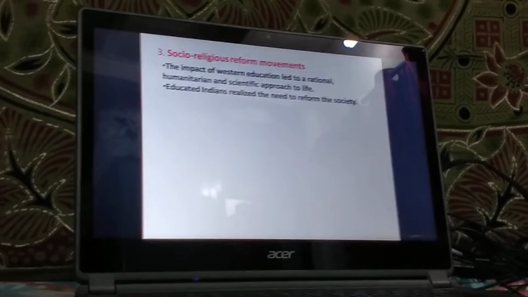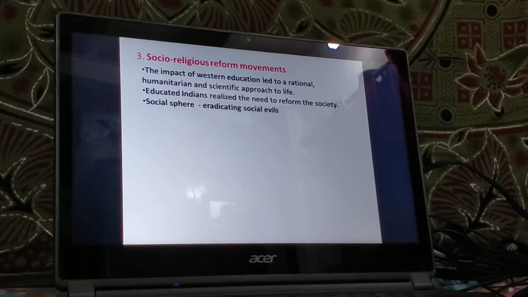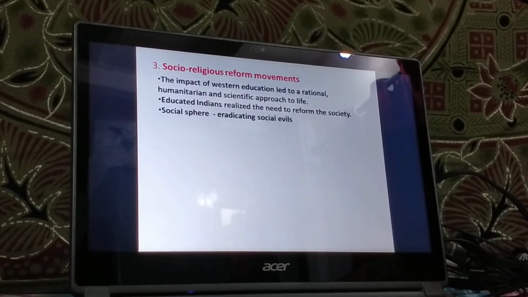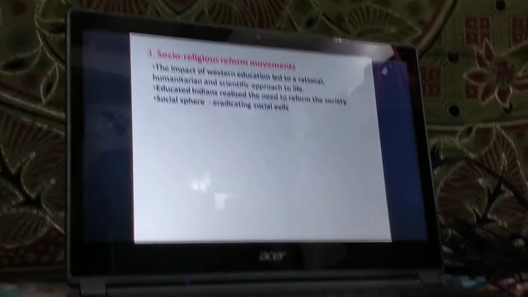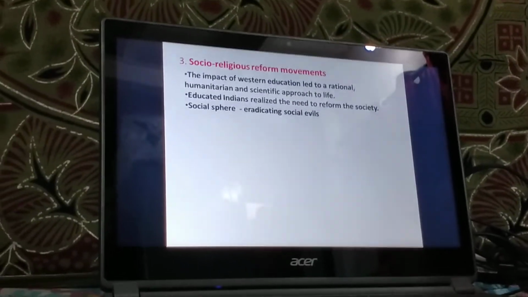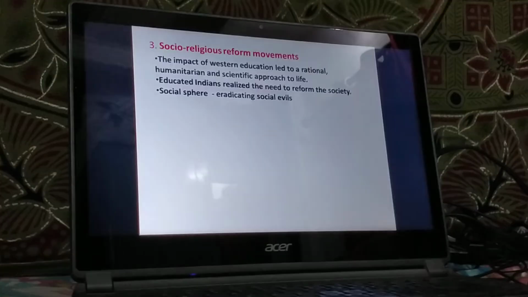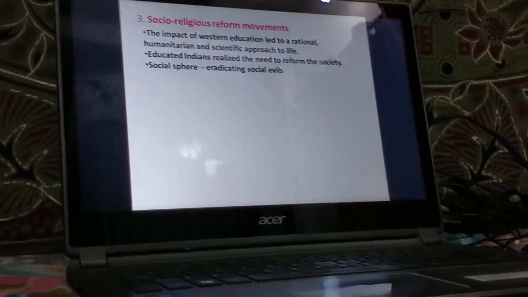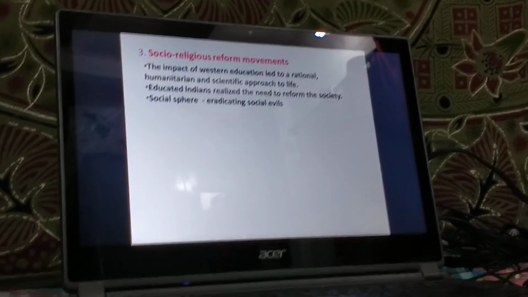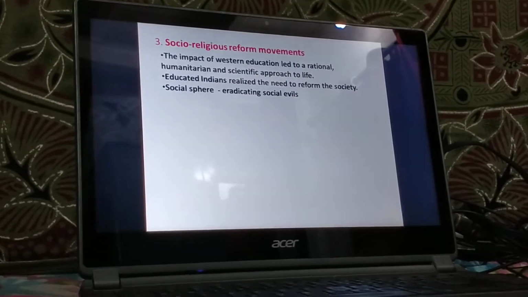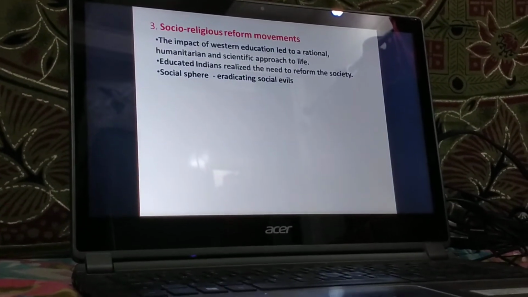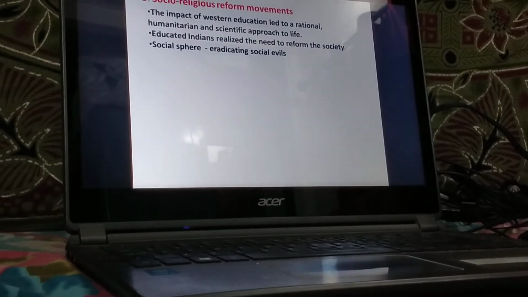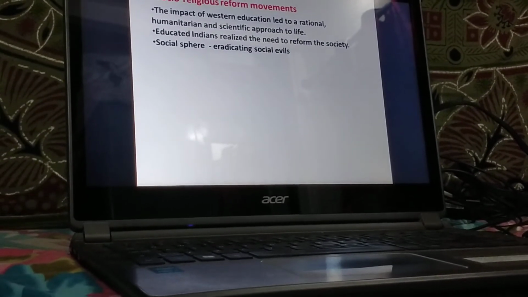In the social sphere, they decided to eradicate social evils from our country. The social evils that were prevalent were the caste system, child marriage, dowry system, parda system, sati, and female infanticide. So these educated Indians thought of abolishing all these social evils. They even launched a crusade against these social and legal inequalities.